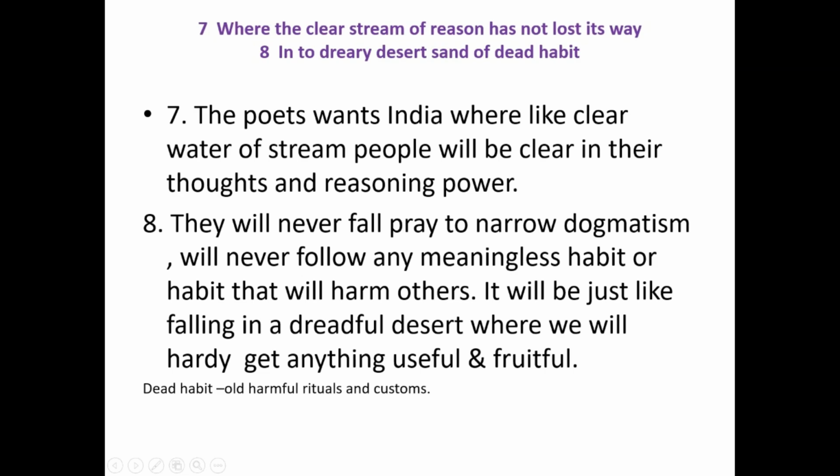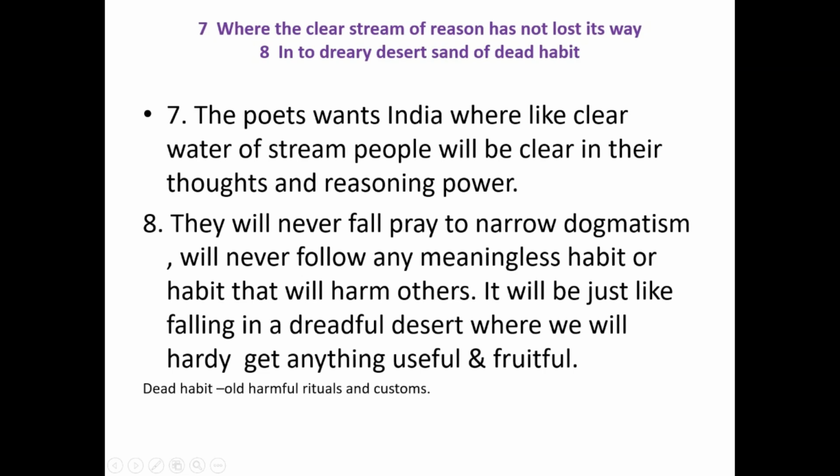In line number 8, that is, into the dreary desert sand of dead habit, here the poet says that the people of India will never fall prey to narrow dogmatism, will never follow any meaningless habit or habit that will harm others. It will be just like falling into a dreadful desert where we will hardly get anything useful and fruitful.